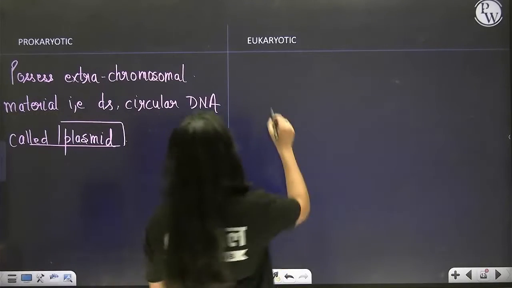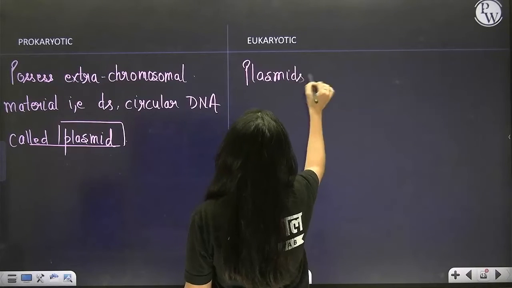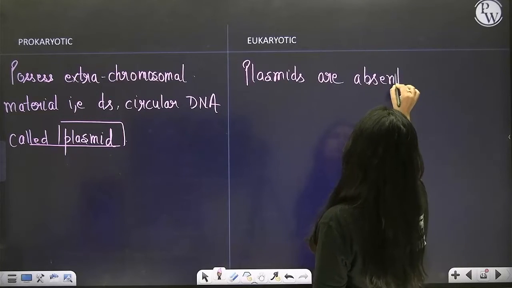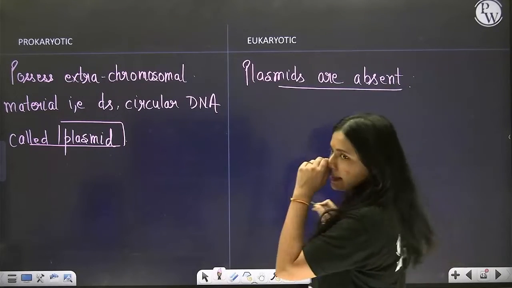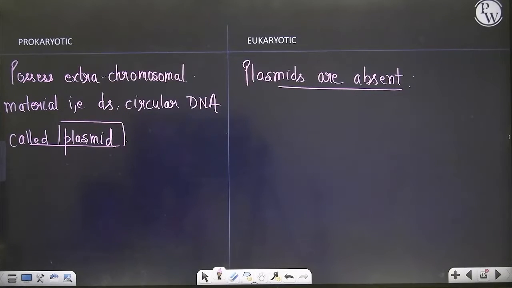In eukaryotes, plasmids are absent. They don't have plasmids, right? Correct? Got my point, everyone?